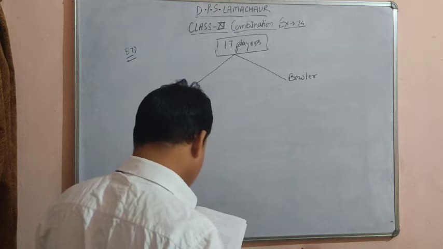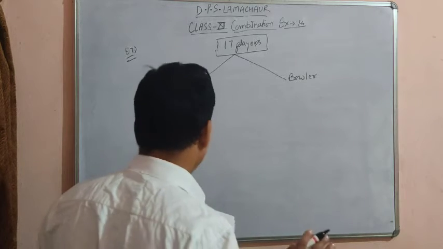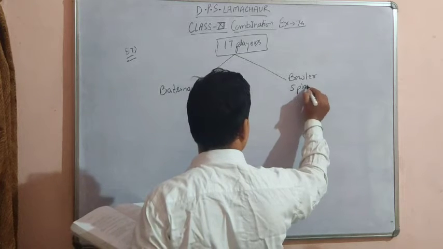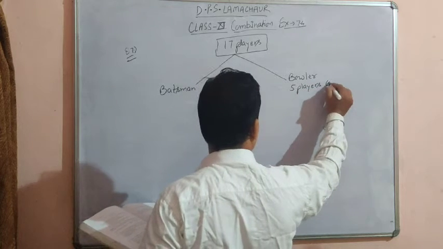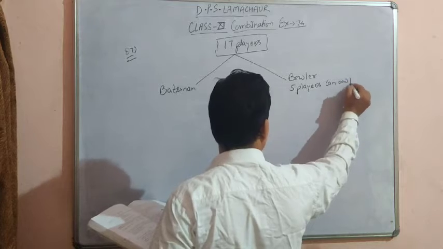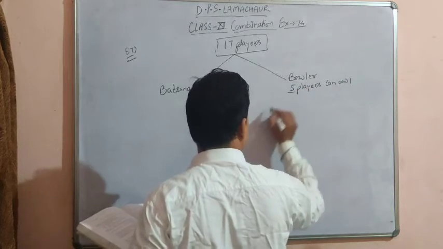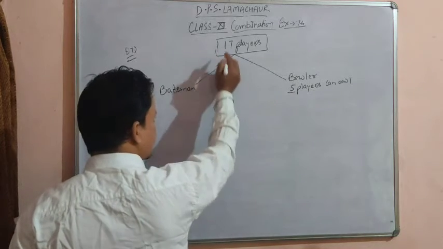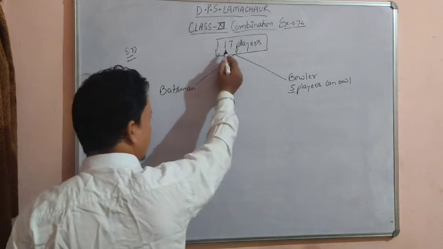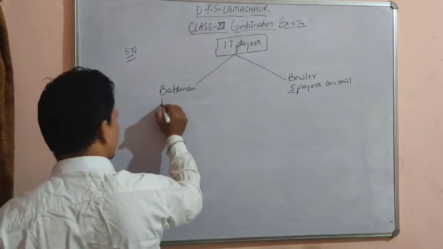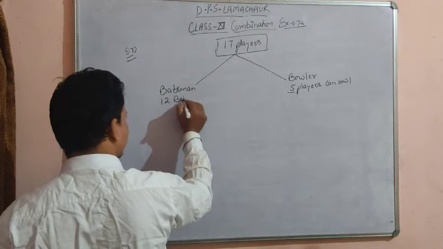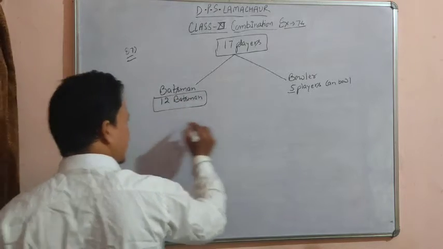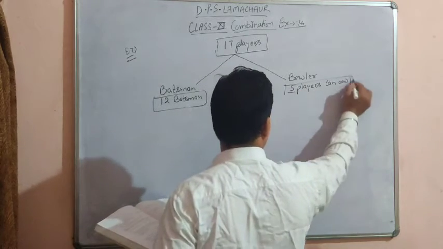Out of 17 players, only 5 players can bowl, means we have 5 bowlers. We have 5 bowlers out of 17 players, so the rest will be batsmen. So 17 minus 5, there are 12 batsmen. There are 12 batsmen and 5 bowlers.